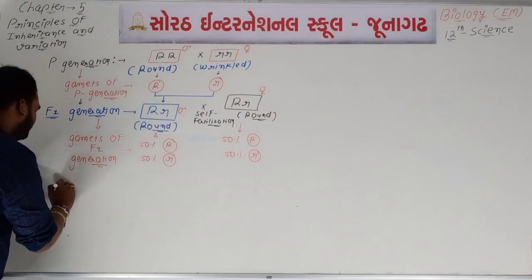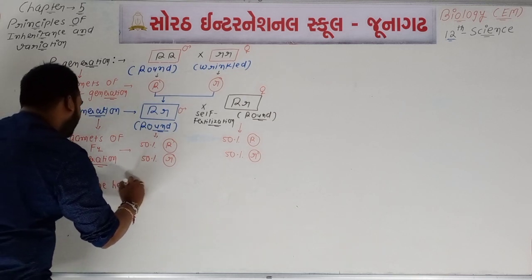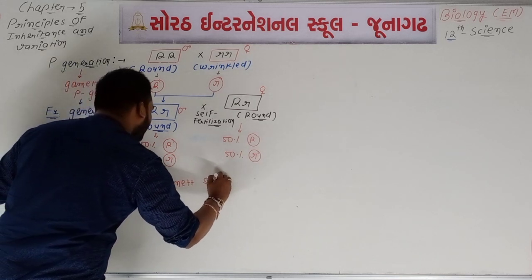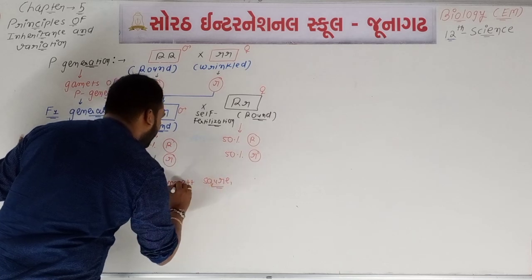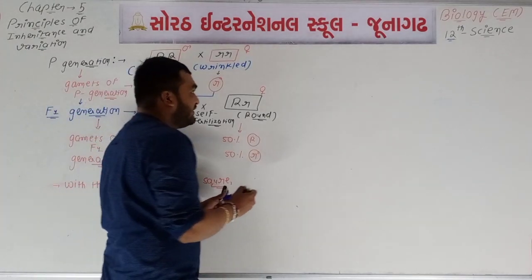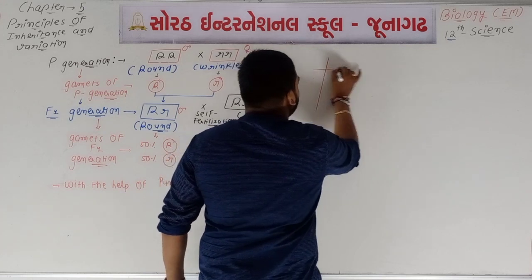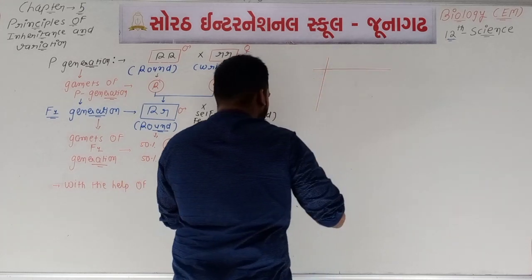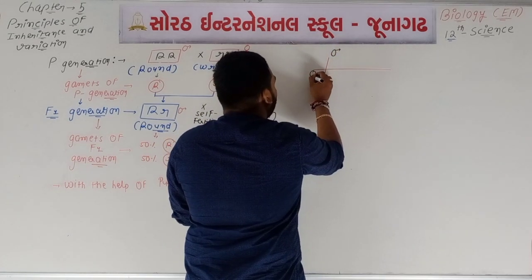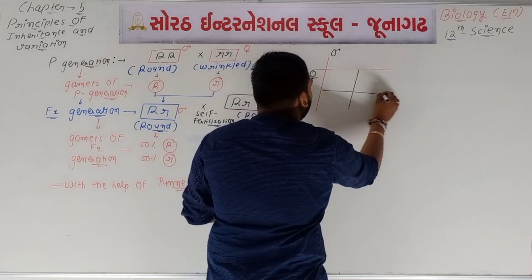With the help of the Punnett square. Means in the next step we are going to use the Punnett square. Suppose it is a Punnett square. You know that the two male gametes are there. Suppose here male, here female gametes. So two male gametes and two female gametes are there.